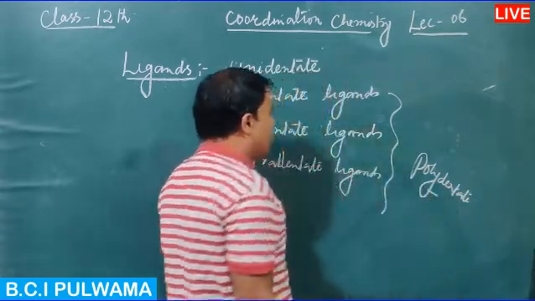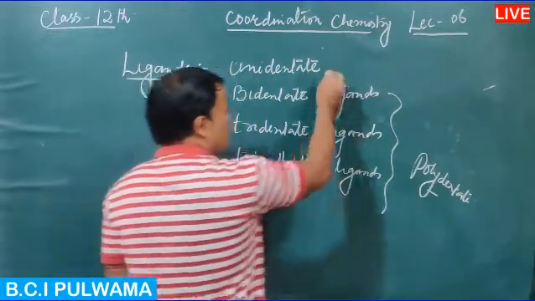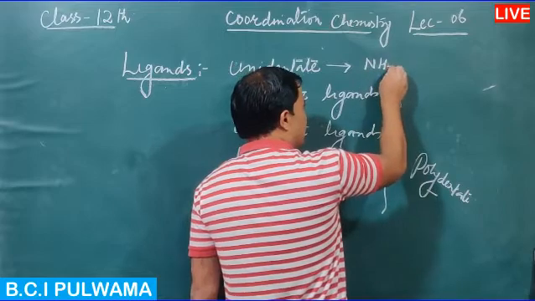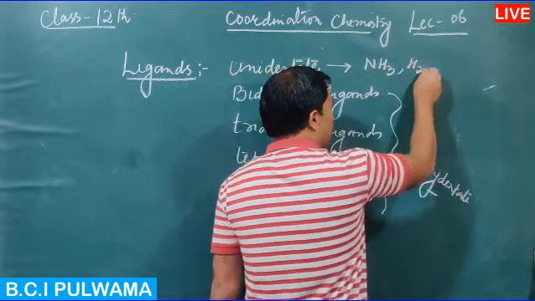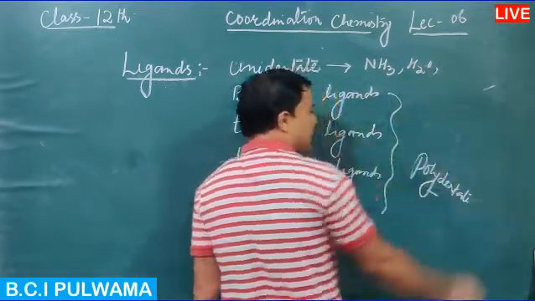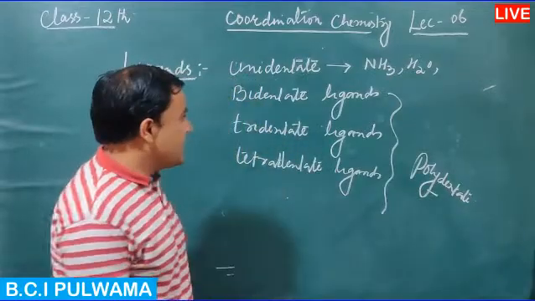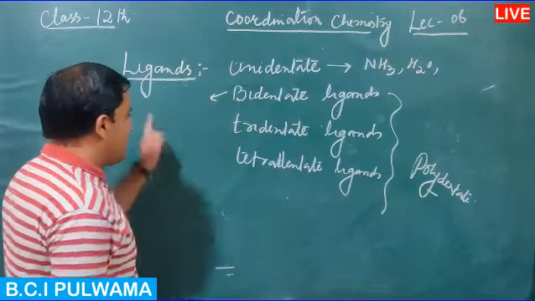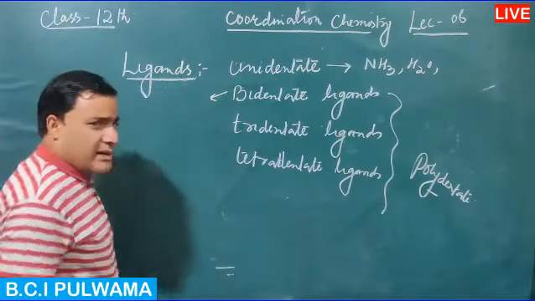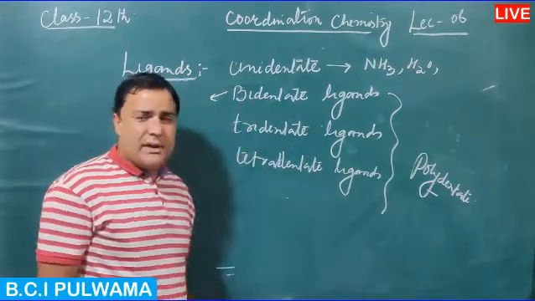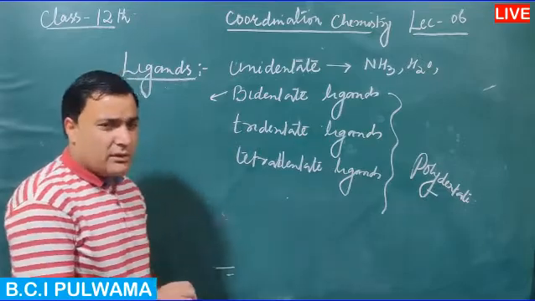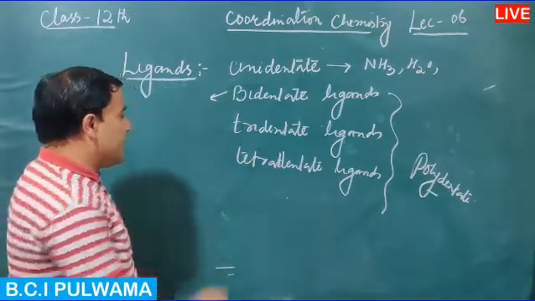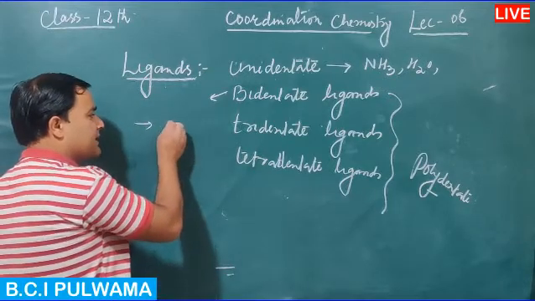Then, for example, this is unidentate ligand, and this has examples like NH3, H2O, PH3, and then ions like Cl negative, F negative, Br negative, I negative. Bidentate ligands have examples of ethane 1,2 diamine, dipyridyl, glycinate ion, and carbonate ion.